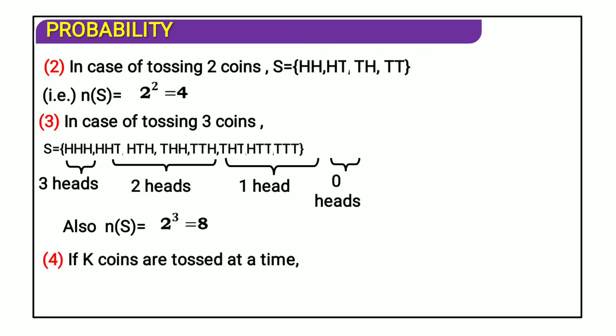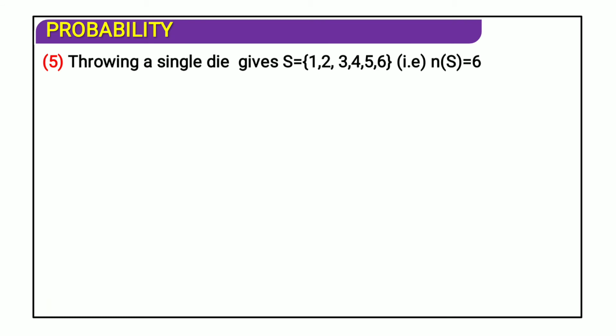If k coins are tossed at a time, then n(S) is 2 to the power k, obviously. If the coin is tossed n times or k times, then it is 2 to the power k. Hope you got this. Then throwing a single die gives S equal to {1, 2, 3, 4, 5, 6}, that is n(S) equal to 6.